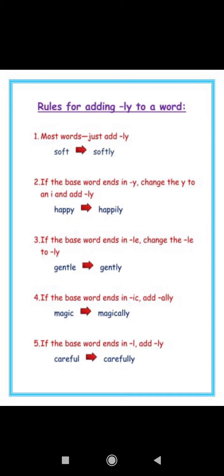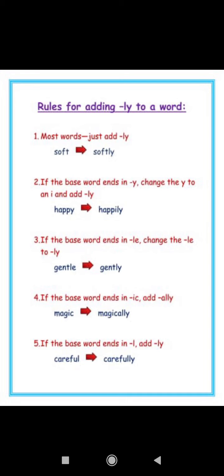If the base word ends with le, then e will not be written. Straight away you will put y. So, it will become ly automatically. Like gentle, gently. Here the word is ending with le. So, we will remove e and it will become gently by putting a y.